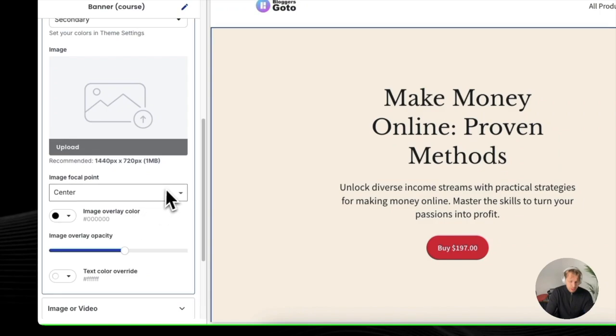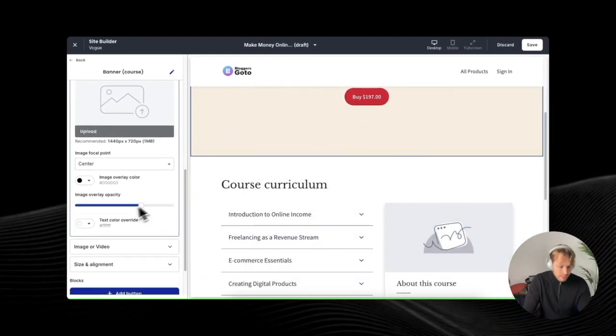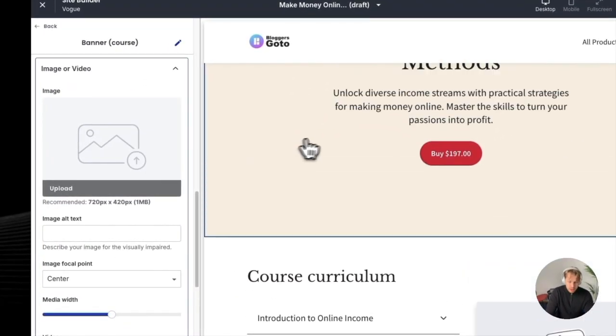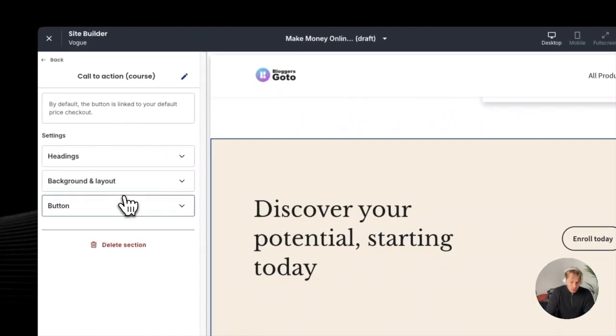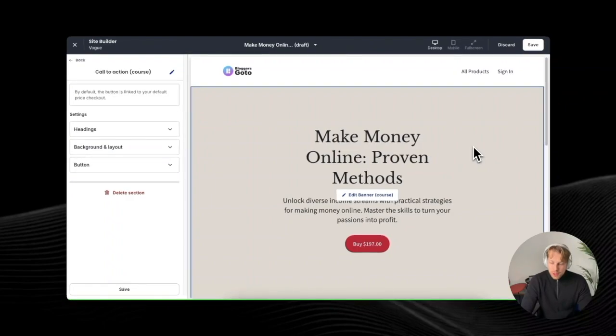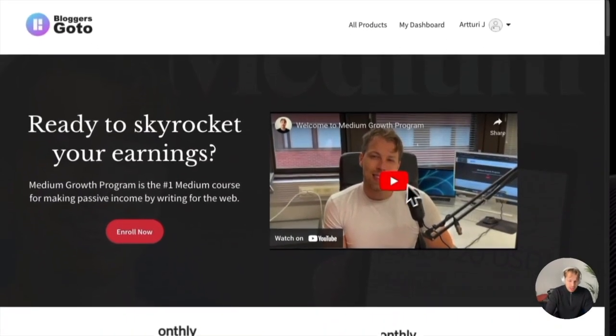So if you have a background color or a background image, you can specify how much you want to shine through and how much you want to have this primary color here. Then you can add images or videos even. So just as an example, here is my course that has a short little welcome video here rendered as well. And then you can change the call to action. And I always recommend to keep it very simple. So I wouldn't do much changes to this one. So probably adding a video like this could do it.